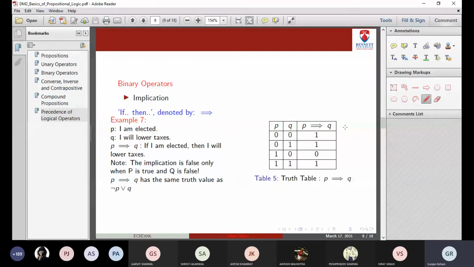So we need to write the truth table for all the four cases possible. Ma'am, in the first two cases, we are taking 1. We don't know, but we are taking 1. It can be 0 also. No, it says if P then Q, right? If P is true, then Q must be true. If P is 0, it is not saying anything. Then you can keep it as 1. So P implication Q will be 1. It says P implies Q. P should imply Q. If P is not there, definitely it implies Q, right? So P should always imply Q. This is the meaning of P implication Q.